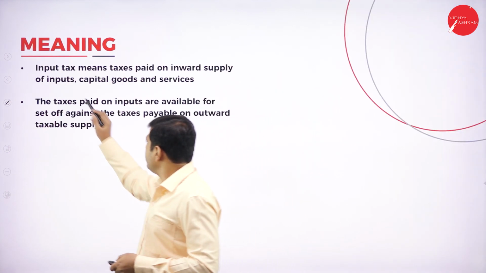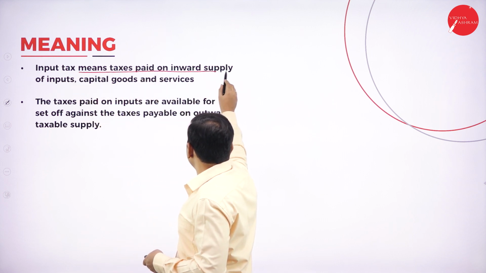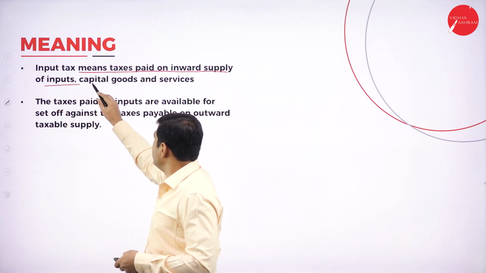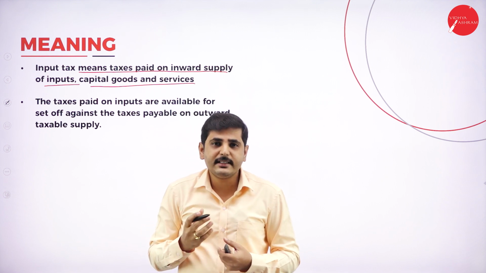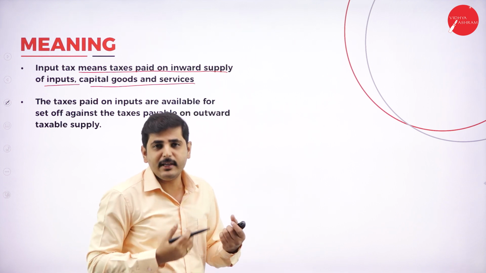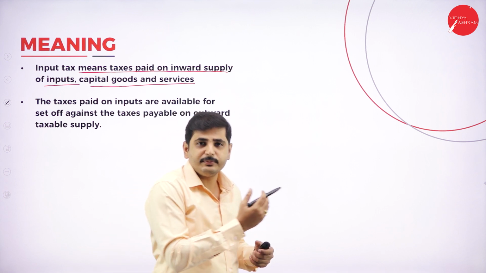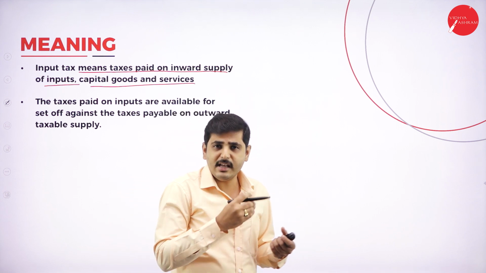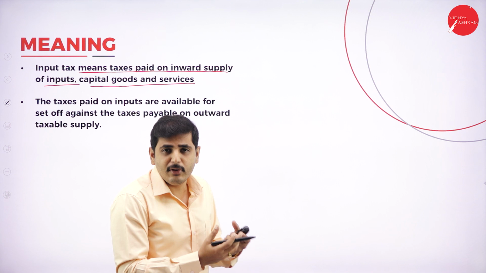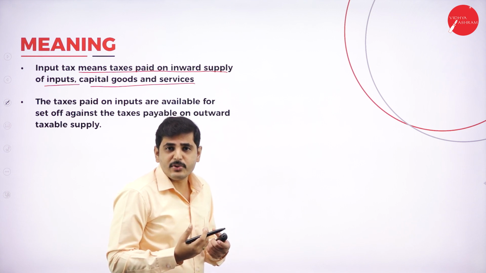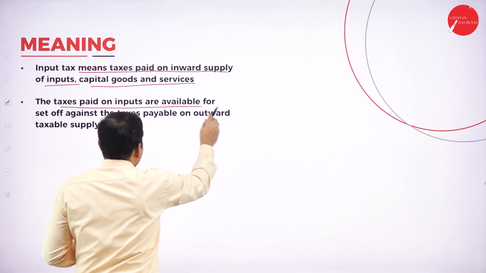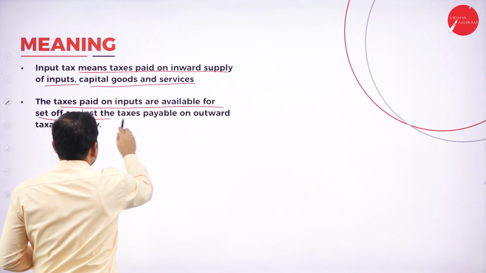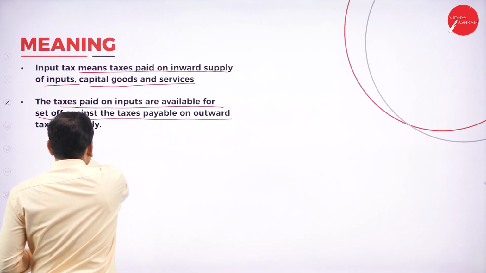Next, input tax means tax paid on inward supply of inputs, capital goods and services. Input tax is the tax paid on the inward supply. It may be raw materials, machinery or any other service which is helpful for the production of goods. Okay. Next, the tax paid on inputs is available for set off against the taxes payable on outward taxable supply.